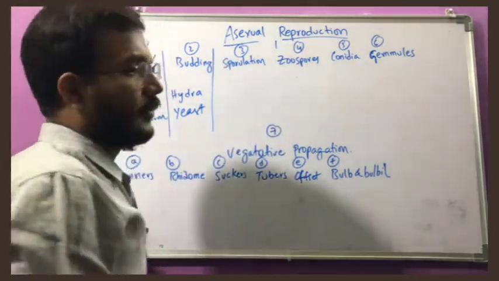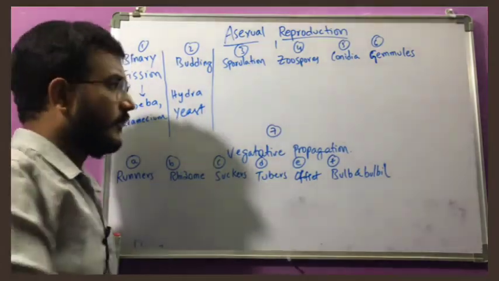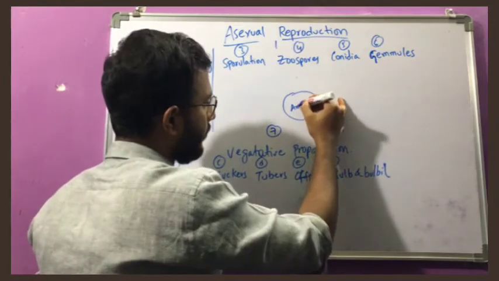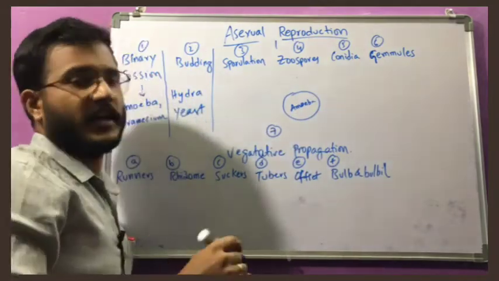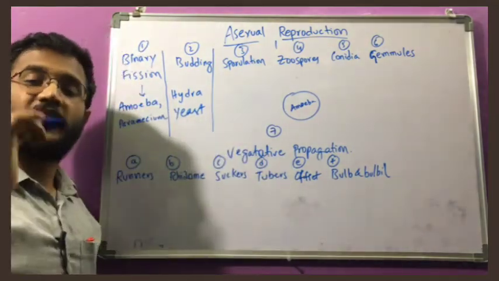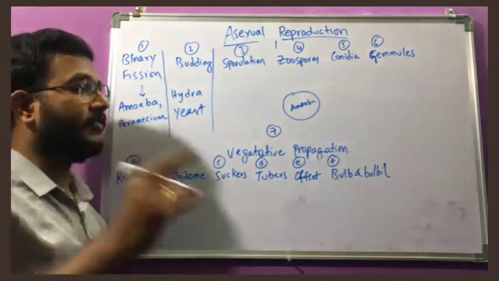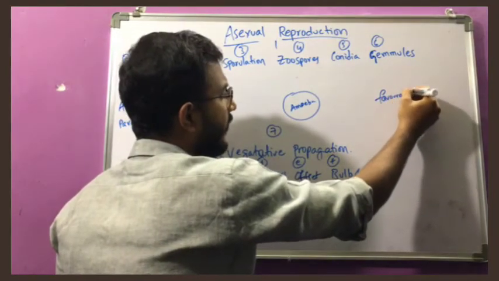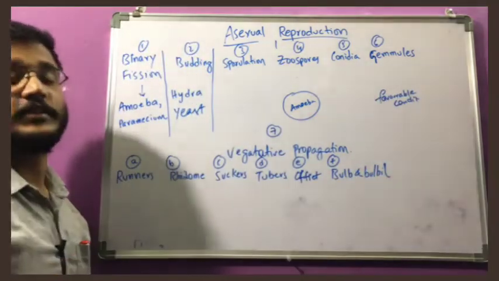And sporulation. What is sporulation? For example, this is an amoeba. This is one amoeba. So what happened? Every organism, keep it in mind, will reproduce either asexually or sexually. It will reproduce only during favorable conditions. We can call that time its breeding season.